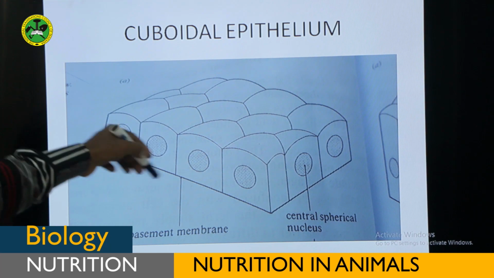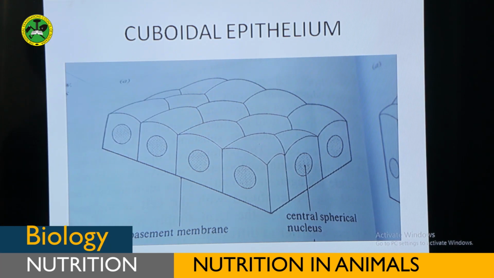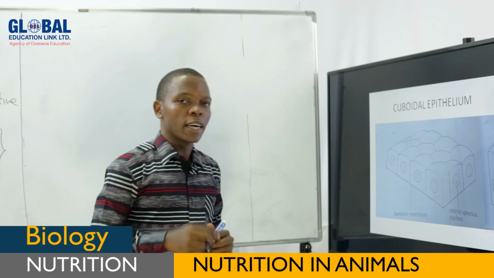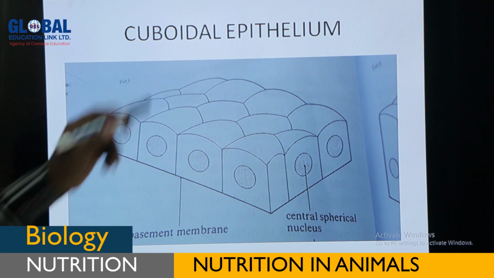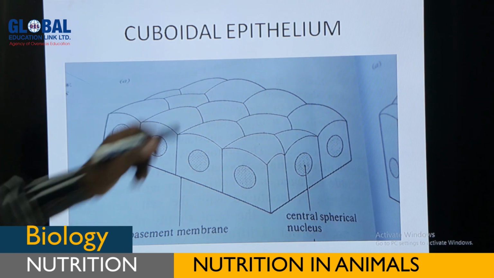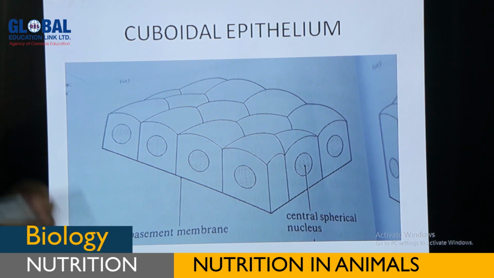But again, this cuboidal epithelial tissue forms the lining of many ducts, such as the salivary duct, and again the pancreatic duct is made up of these cuboidal epithelial tissues.